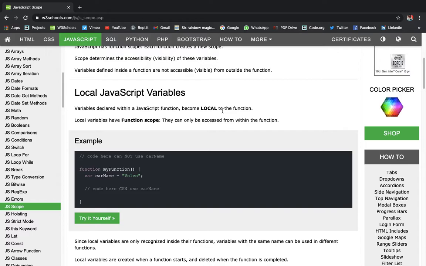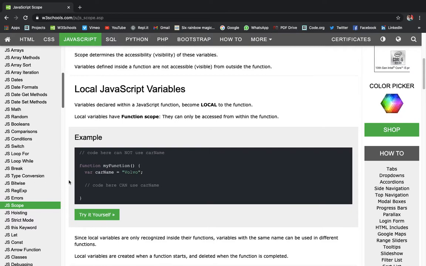Local variables have function scope. They can only be accessed from within the function. Over here we are defining a function, myFunction, and the variable carName is equal to Volvo. Code here can use carName, but code here cannot use carName. So it is a local variable.